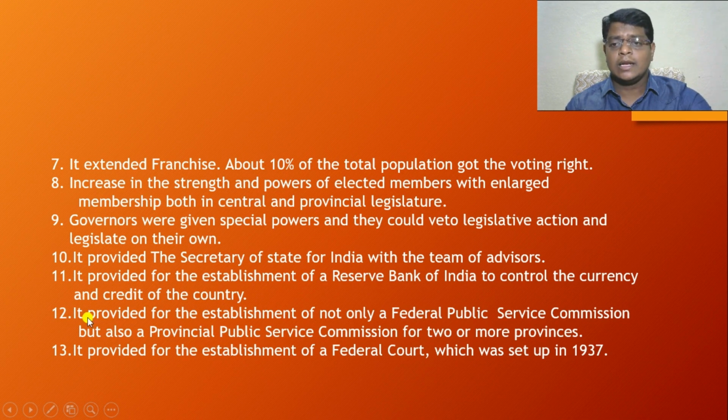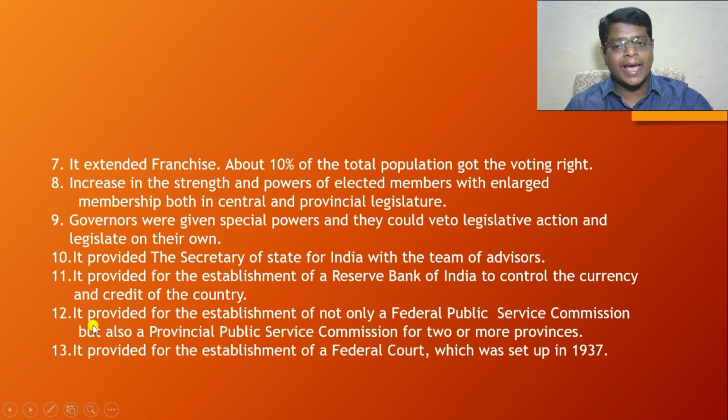Okay, then this act provided for the establishment of not only a Federal Public Service Commission. You know that in the Government of India Act 1935, for the first time one Public Service Commission was introduced for recruiting ICS officers.